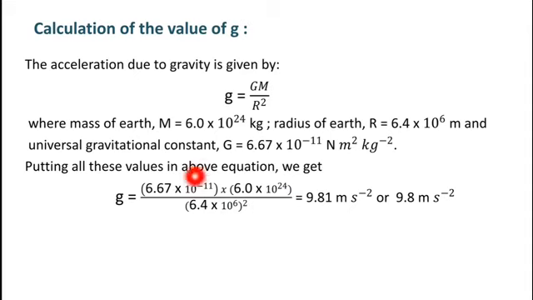After calculating all this, what we get? 9.81 meter per second square, or we can say 9.8 meter per second square. So 9.8 meter per second square is the value of acceleration due to gravity on the surface of the earth. In spite of this, there are some factors which affect the value of g, which we study in detail further. Now let us see variation of acceleration due to gravity, small g.